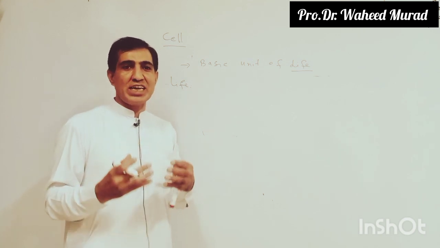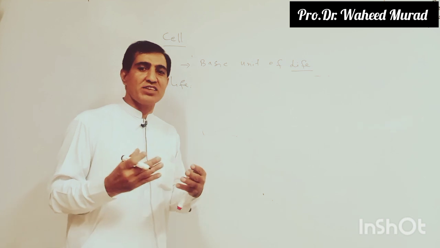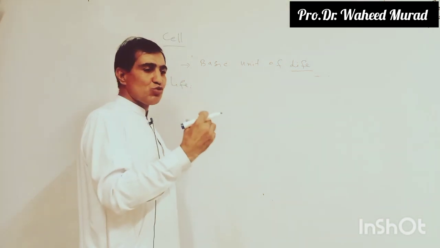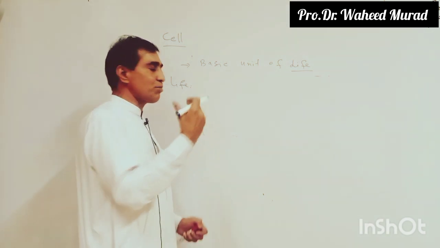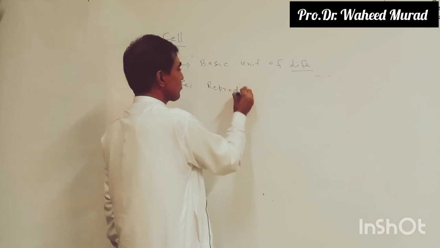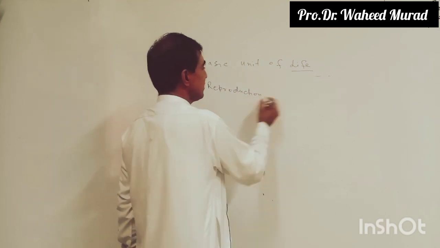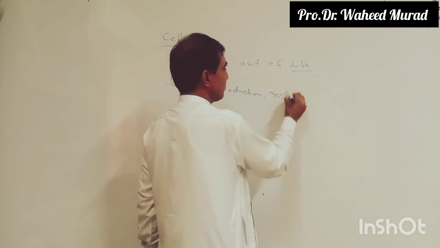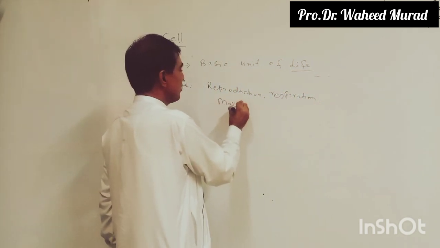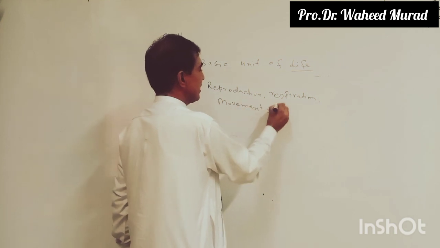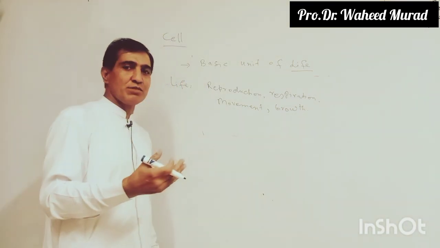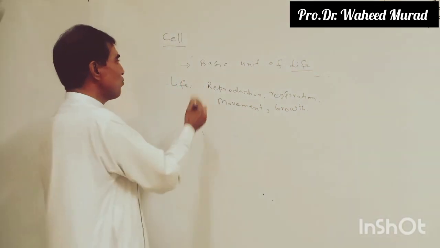The living organisms reflect some special characters which include reproduction, respiration, movement, growth, etc.